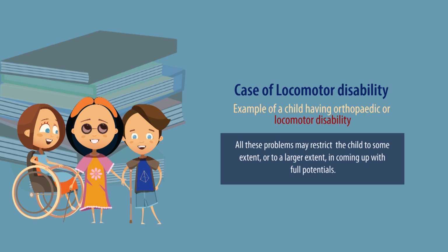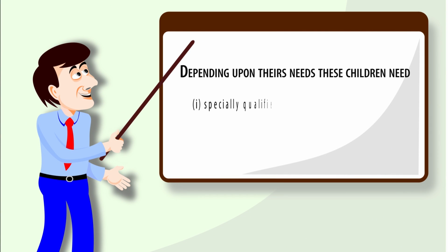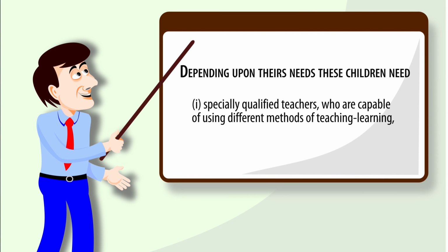with their full potentials. From above examples, we can conclude that differently able children too have potentials like normal children. However, due to restrictions caused to them by the environment they live in, the chances of actualization of their potentials become less in comparison to the normal children. Therefore, such children need modification of the school services to benefit them in coming up to their full potentials and expectations. Depending upon their needs, these children need specially qualified teachers